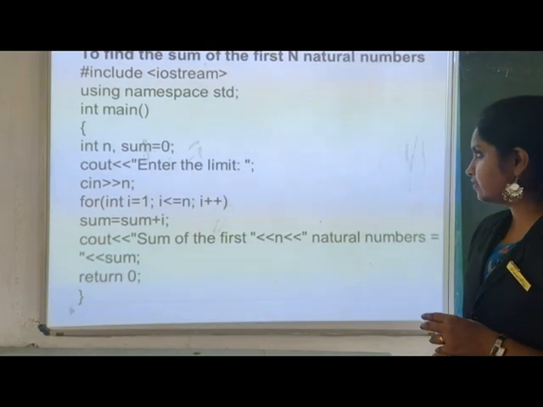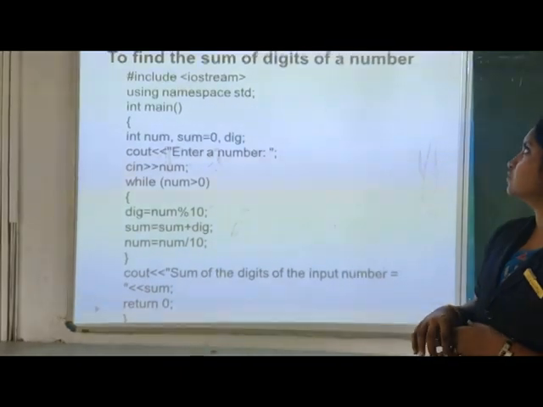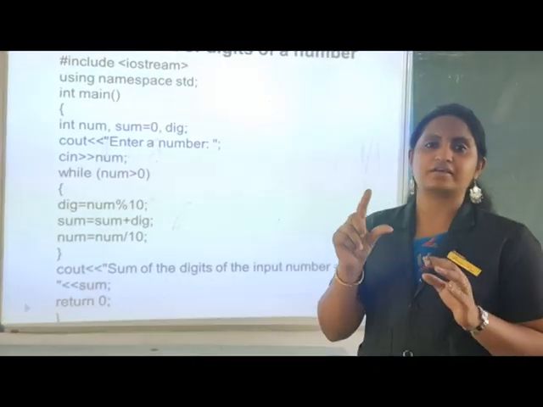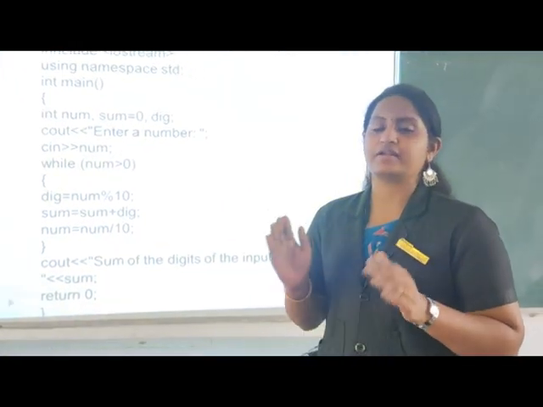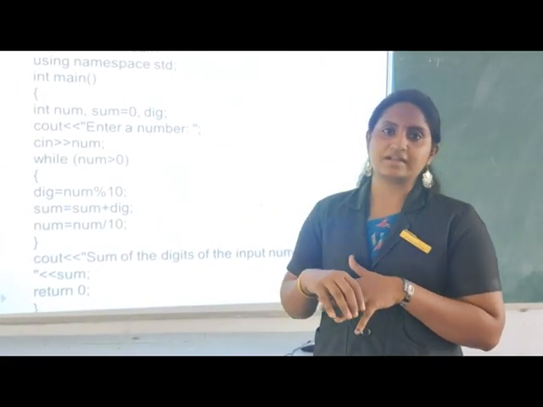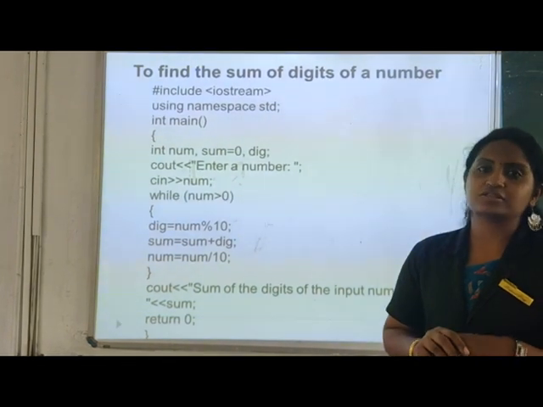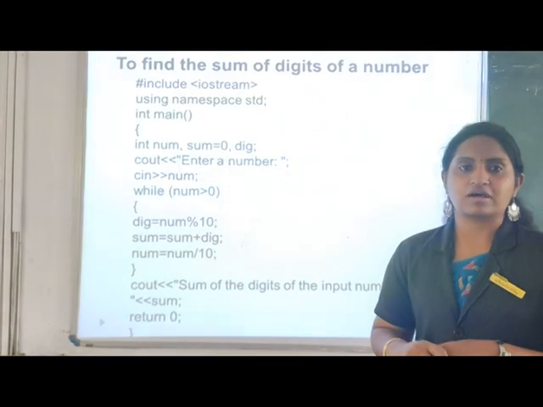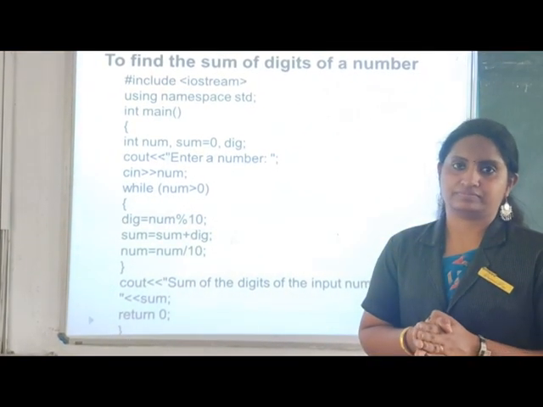And another example of an entry control loop is to find the sum of digits of a number. That is, if you are entering the number 25, you want to add 2 plus 5, that is its digits. If you are entering the number 150, it means 1 plus 5 plus 0. So that is the program, find the sum of digits of a number. This is also an important program for your practical section. So write it in your CA note. After that we can change it into our rough record.